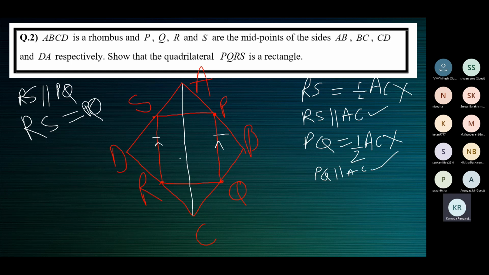So in PQRS, one pair of opposite sides, see these two are marked. I've marked this and this. So in PQRS, PQ is parallel to RS and PQ is equal to RS. Therefore, PQRS is a parallelogram. How do you prove that it's a rectangle? A parallelogram in which one angle is a right angle is a rectangle.